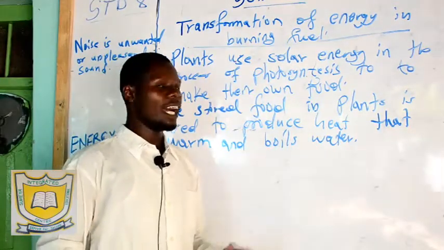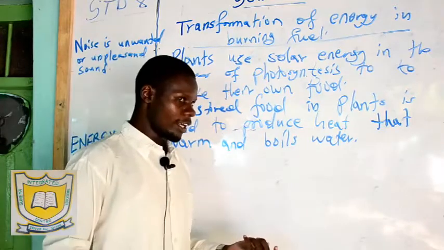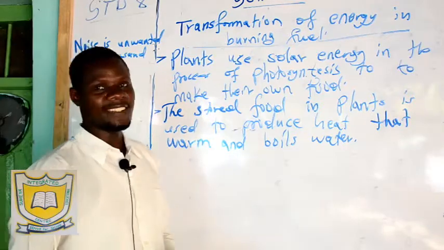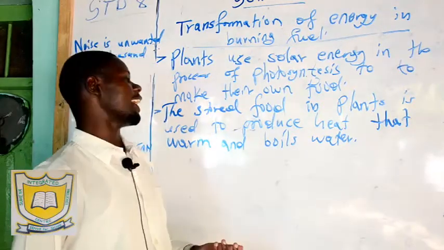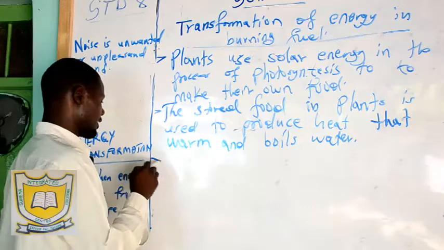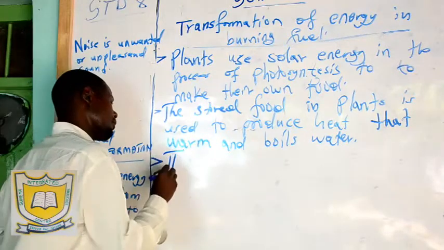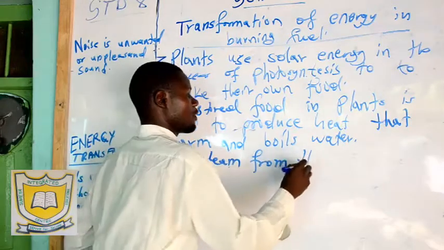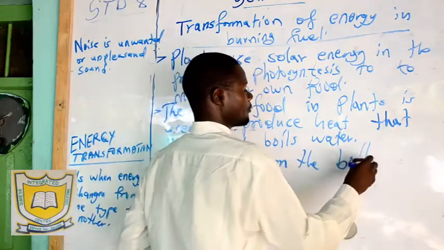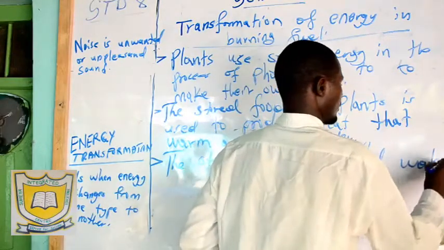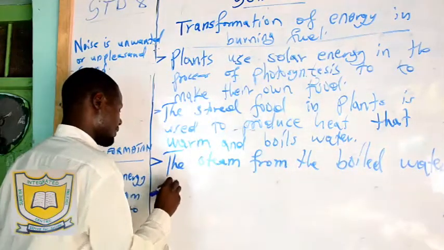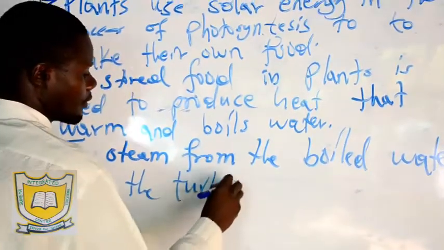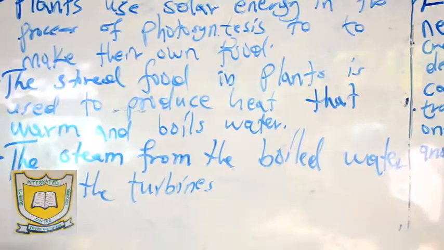From the boiled water, we also have steam that can run the turbines, and that is mechanical energy again. The steam from the boiled water runs the turbines, which drive a generator.